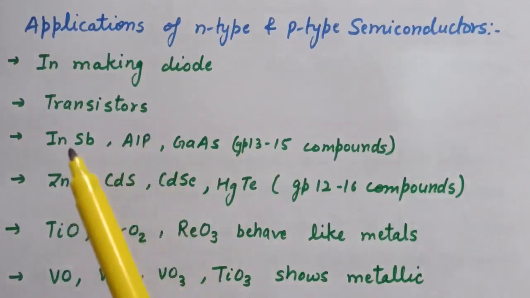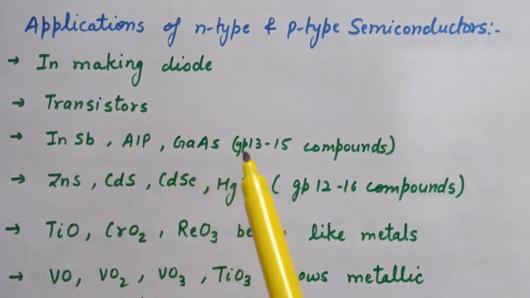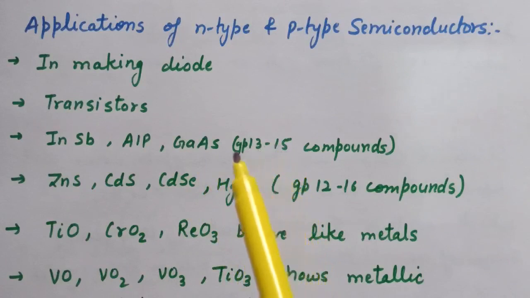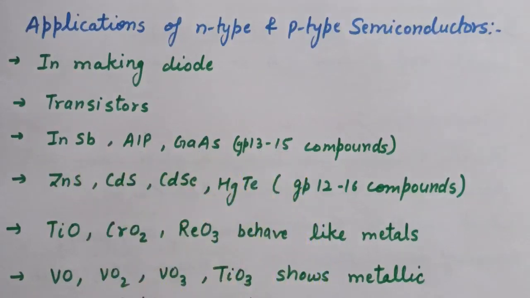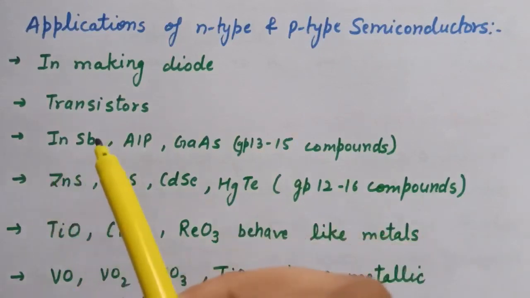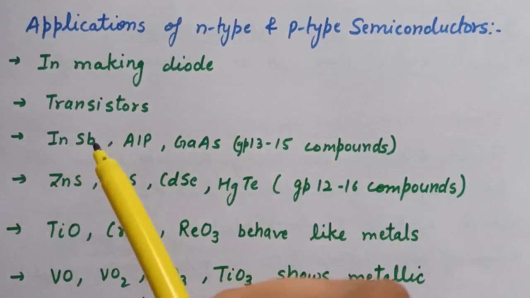So here some compounds are given, that is of group 13 to group 15 elements: gallium arsenide, InSb, which is the compound of indium and antimony.